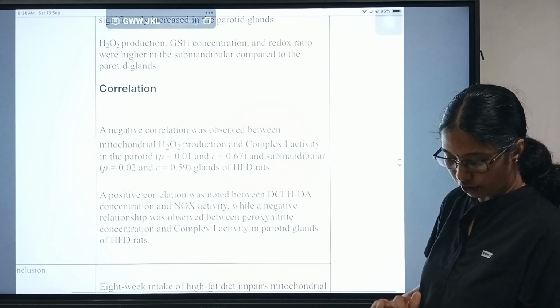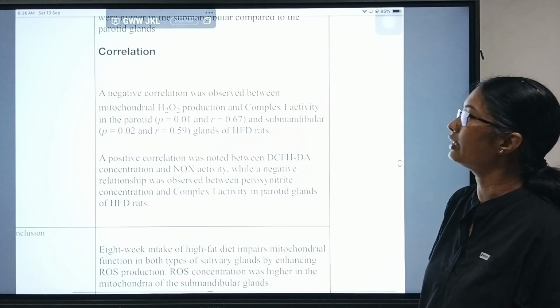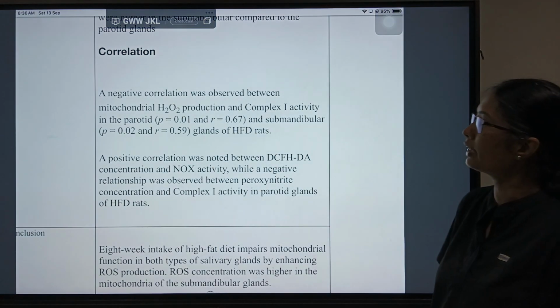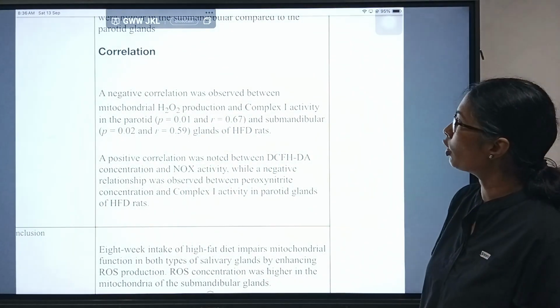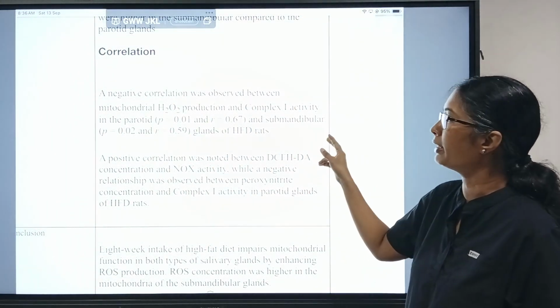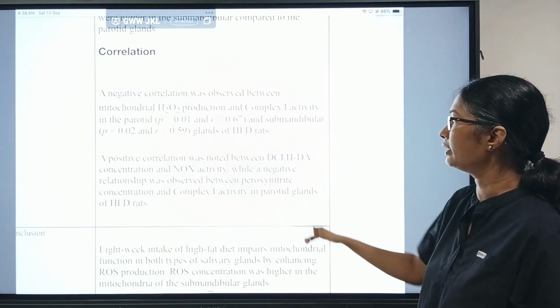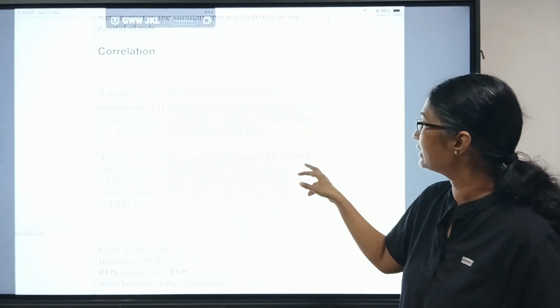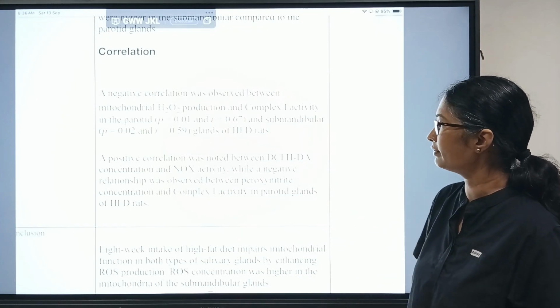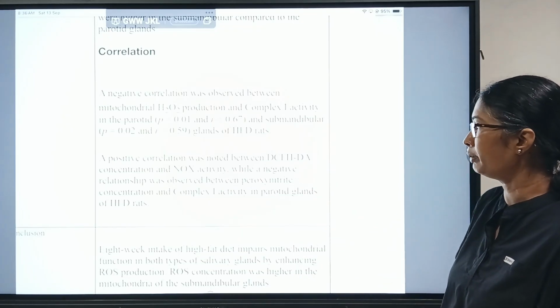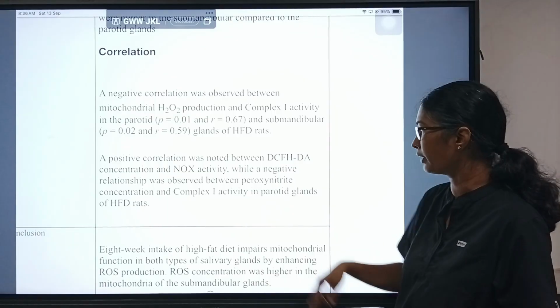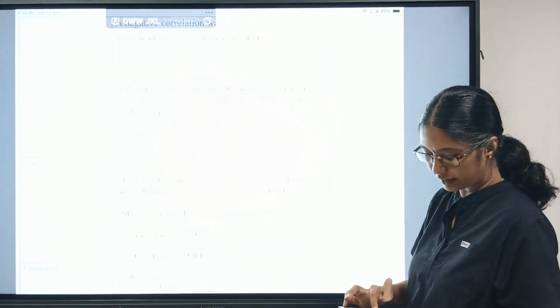The correlation they studied showed a negative correlation between mitochondrial hydrogen peroxide production and complex 1 activity in the parotid and submandibular glands of HF3 rats. A positive correlation was noted between DCFH-DA concentration and NOx activity, while a negative relationship was observed between peroxynitrite concentration and complex 1 activity in the parotid glands of HF3 rats.